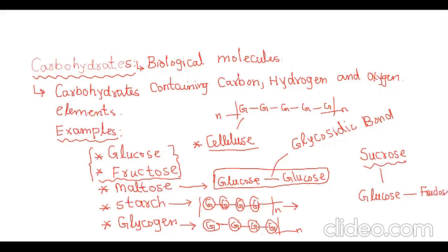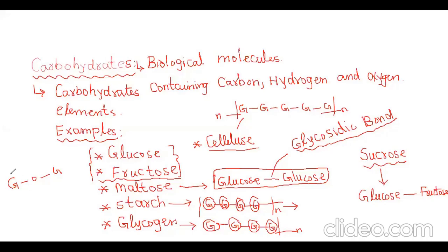These two combine with each other and form sucrose. The bond between glucose and fructose is called a glycosidic bond. Remember, boys. Understood?